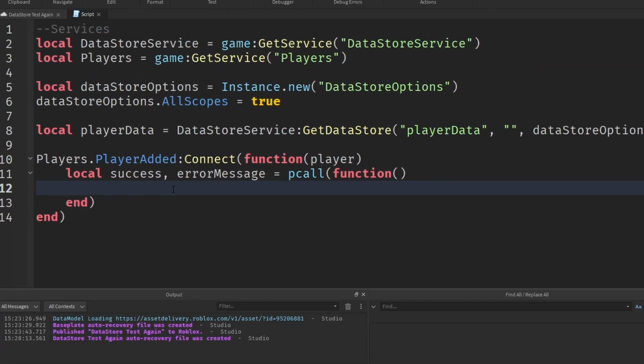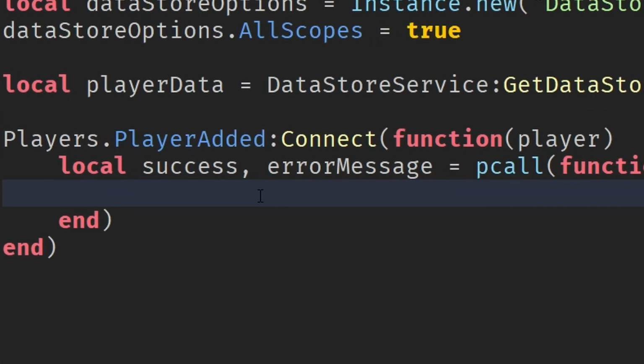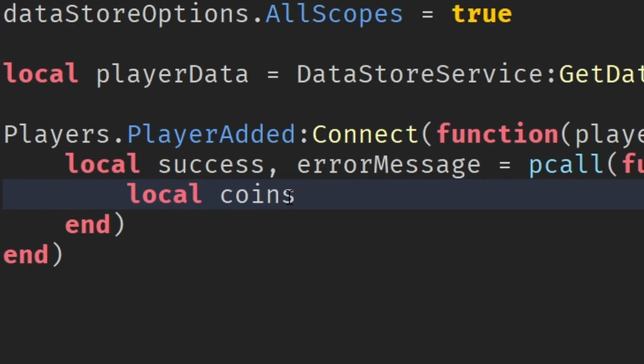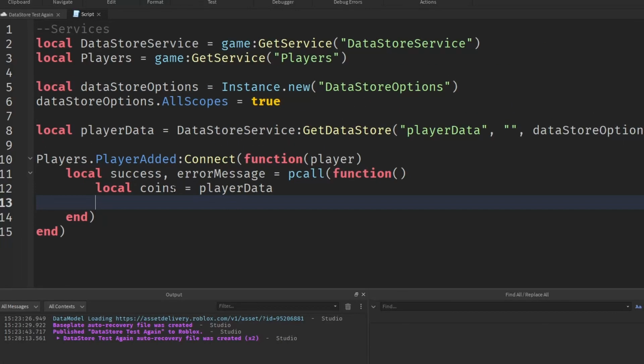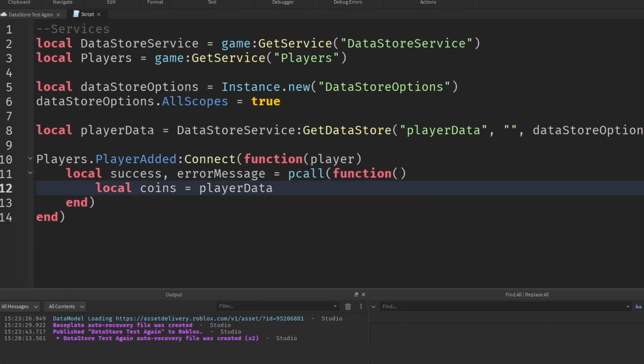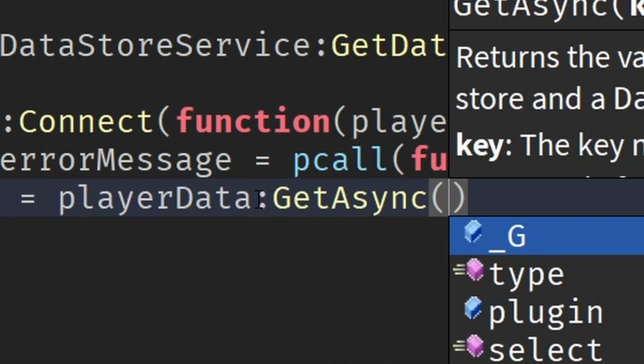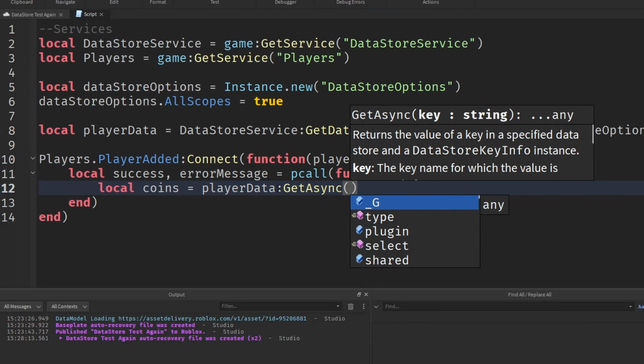What we want to do now is say local coins. Let's say we wanted to get the coins of the player. We'd go into playerData, which is our existing data store that we defined up here. Then we want to say GetAsync, and this will basically get information. And then we want to pass in our key. This is where we want to get our things.